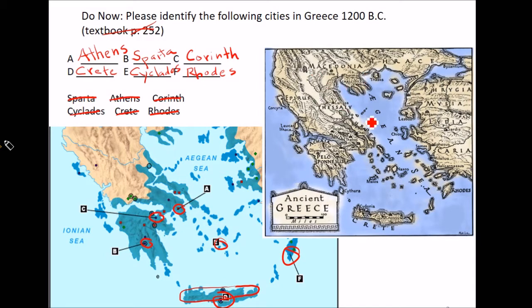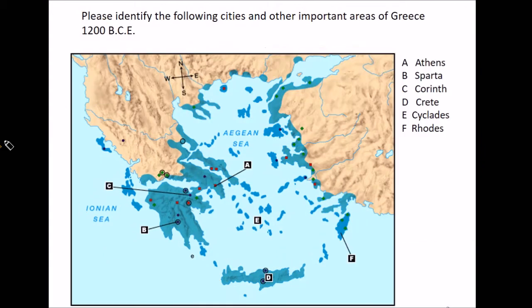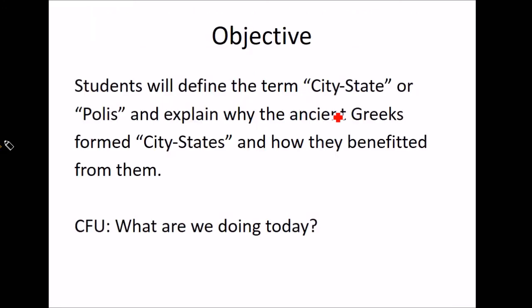Here's another map of Greece over here. Troy is over here, on and on and on. Okay, let's see. Please identify them. We did that already. A is Athens. B is Sparta. Do you guys even have this on your... I don't think you have this on your... let's skip it. You don't have it.